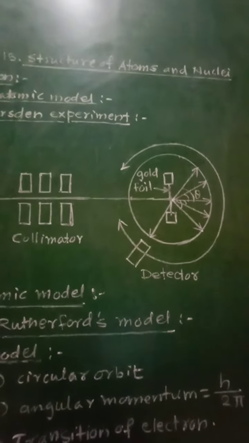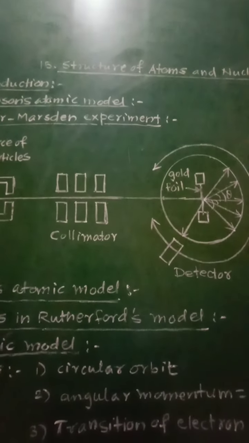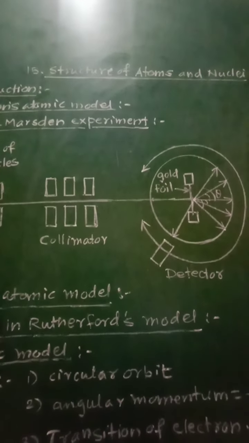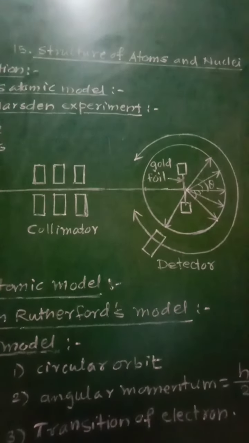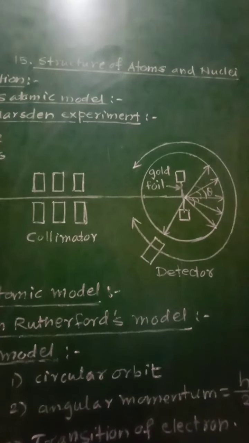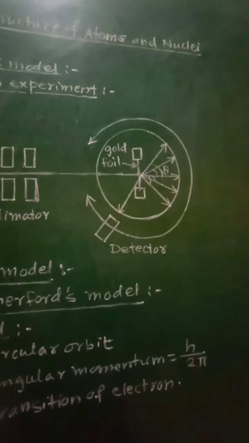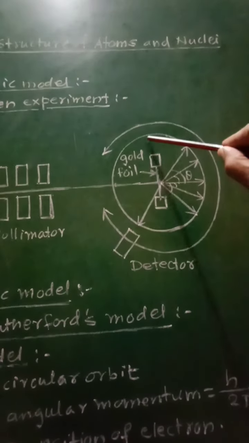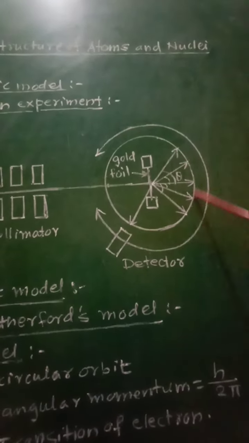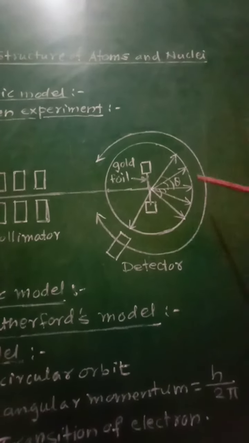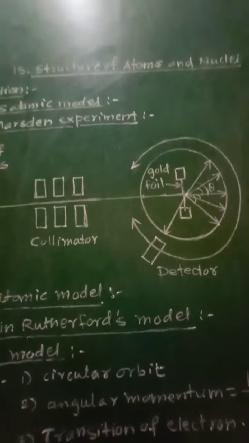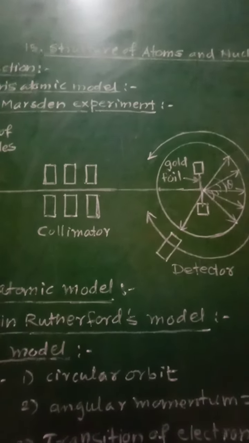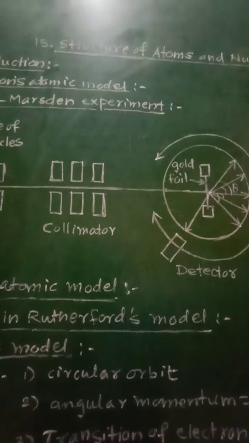Then these scintillations could be observed through a microscope, moved to cover different angles with respect to the incident beam. So these scintillations will be produced on the screen, so the microscope will be used in order to observe them, and different angles will be measured. Then it was found that